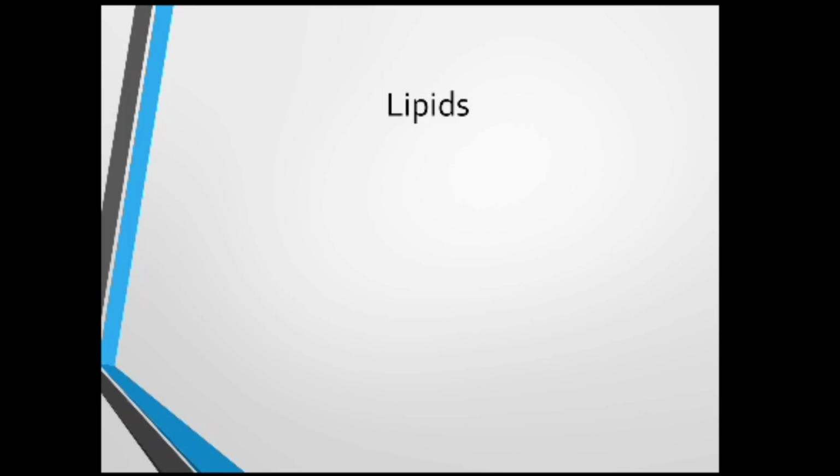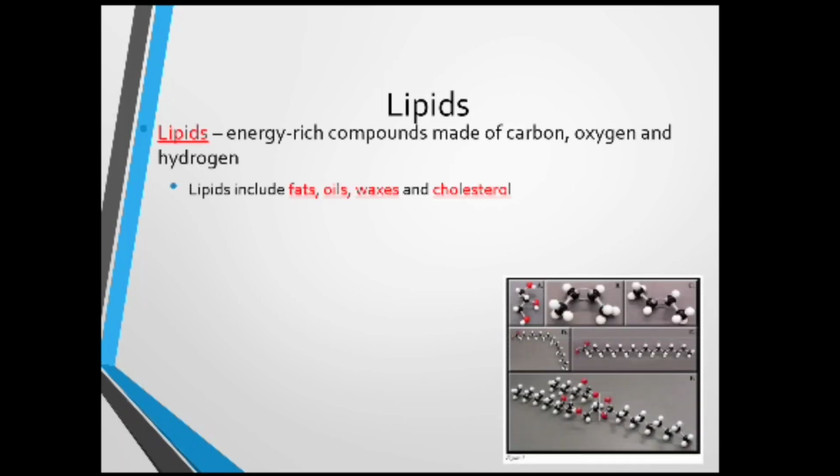Then what are lipids? Lipids are nothing but energy-rich compounds which are made up of carbon, oxygen, and hydrogen. Lipids include fats, oils, waxes, and cholesterol.